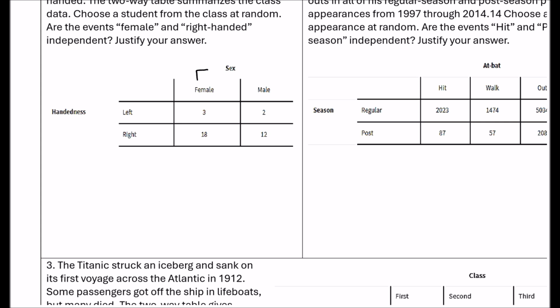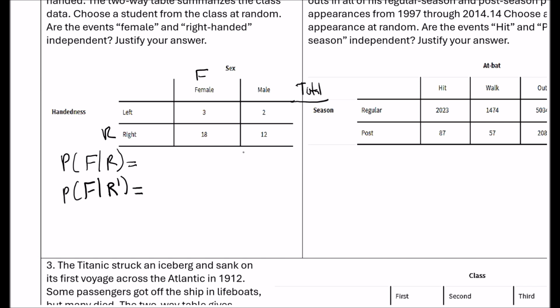All right, so we'll say F is for female and R for right-handed, okay? So probability. We're going to determine, okay, given that they're right-handed, what's the probability that they're female? And then we're going to do probability, given that they're female, what's the probability that they're left-handed? Okay, so that's one way to test whether they're independent or not.